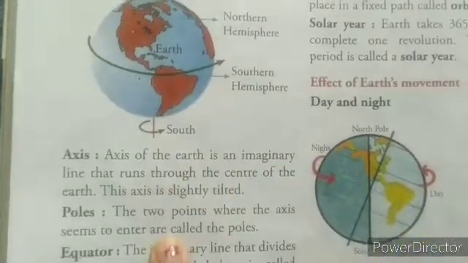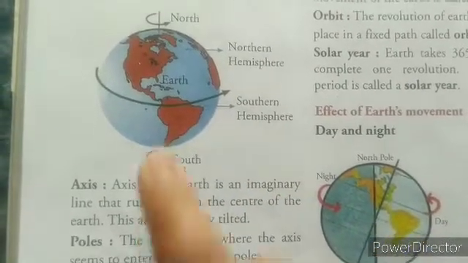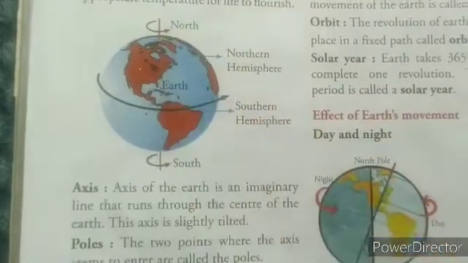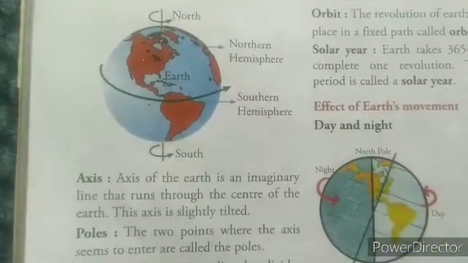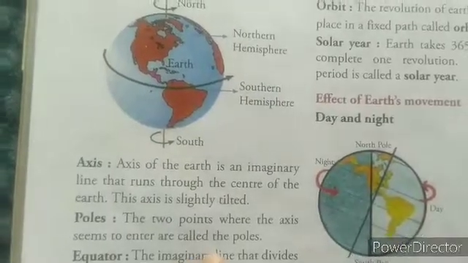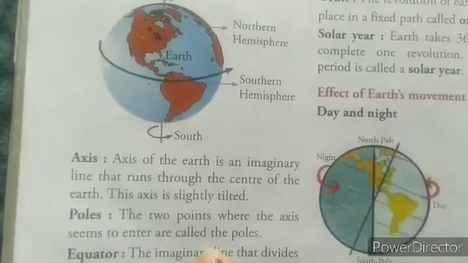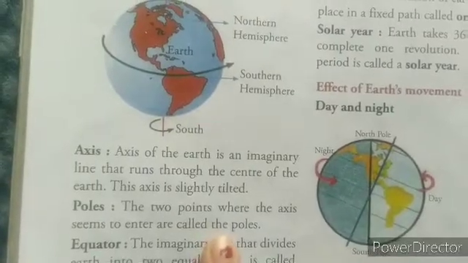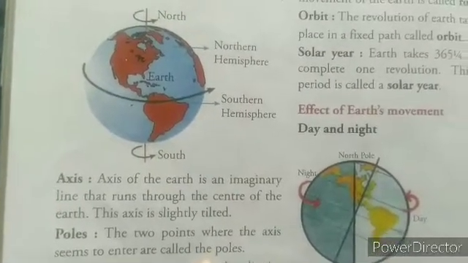Second is poles. What are poles, beta? The two points where the axis seems to enter are called the poles. Okay, this is called the poles. The two points where the axis seems to enter are called the poles, the north pole and the south pole.